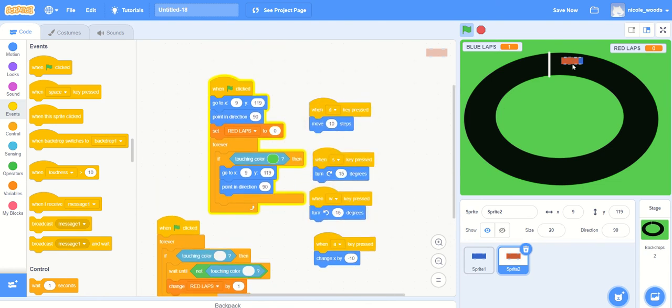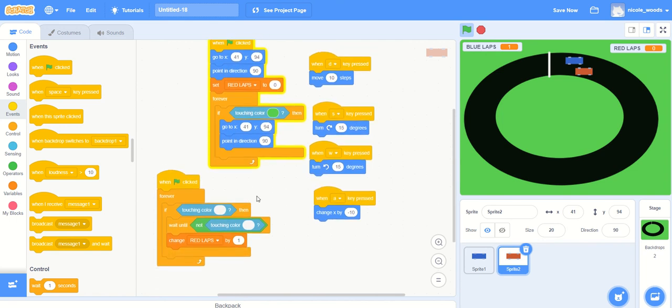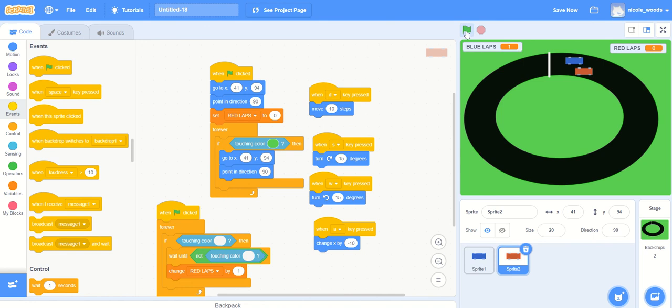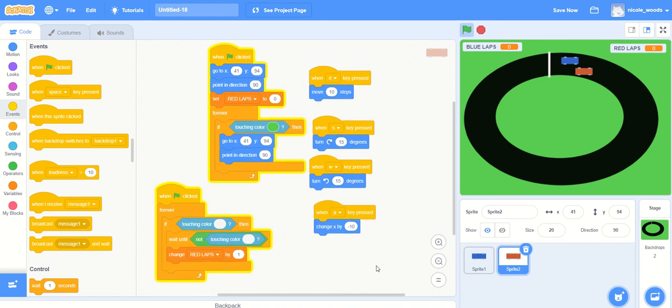Okay, and obviously can't be starting in exactly the same position. So we're going to move him to there and you'll see what coordinates they are, and we'll change that here. So the X is 41, the Y is 94, change it here as well, 41, 94, red, all looks good. Stop, start, there we go, all working.